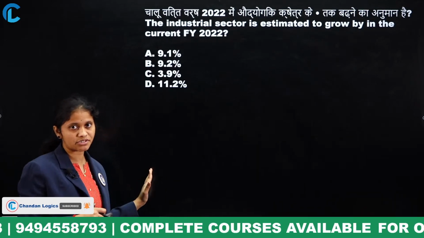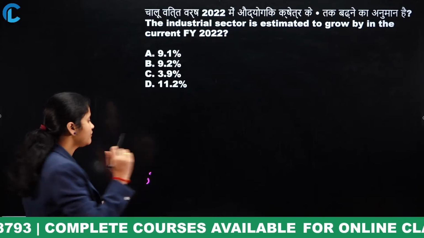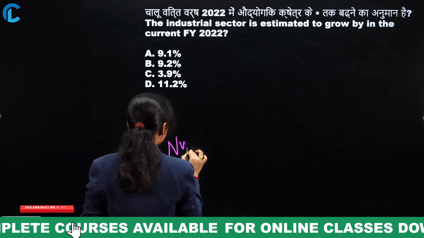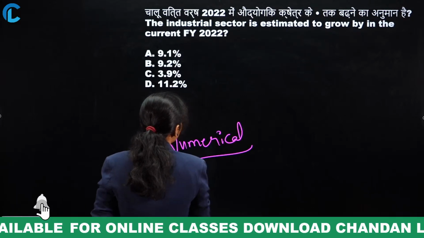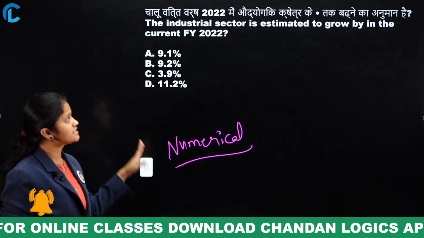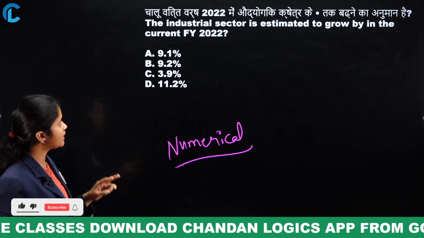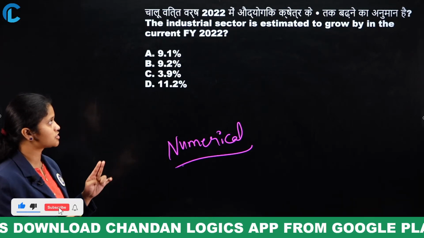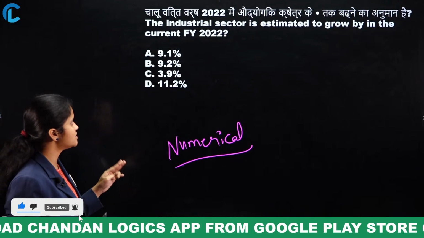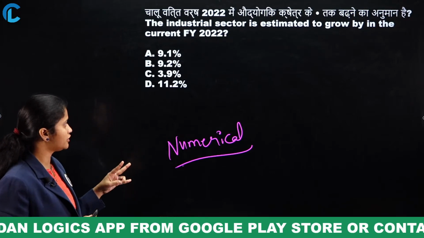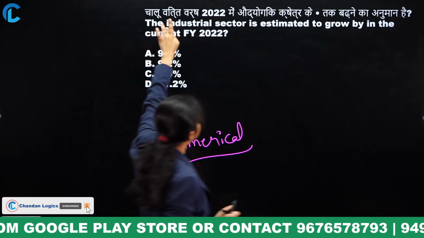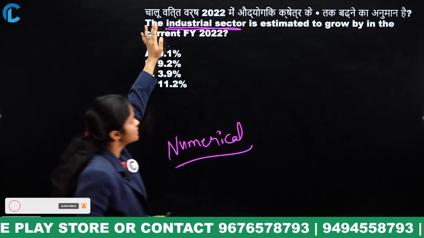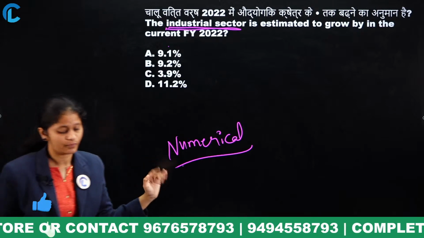This is according to the current data from the economic survey. Here are a few questions. From the economic survey, definitely you can expect numerical questions, that is for sure, no doubt. What is it? The industrial sector is estimated to grow by, in the current financial year of 2022, 9.1%, 9.2%, or 3.9% or 11.2%. It is all about the industrial sector.